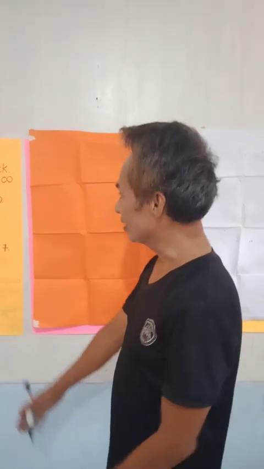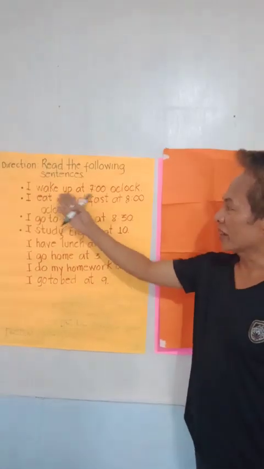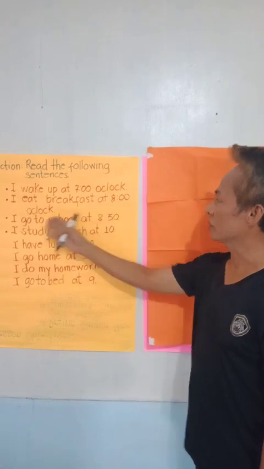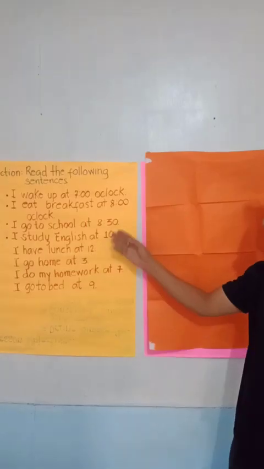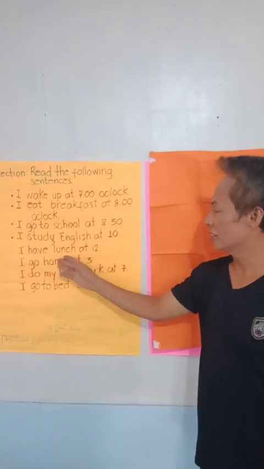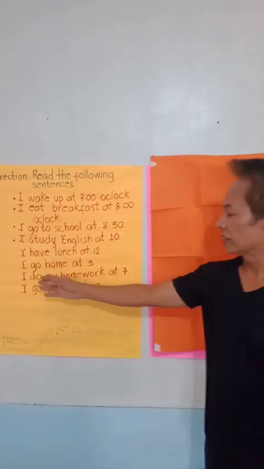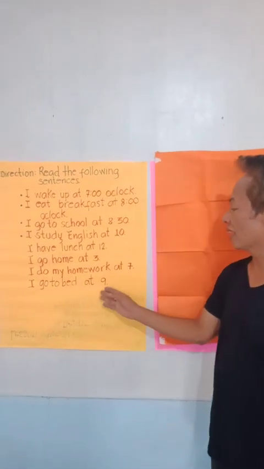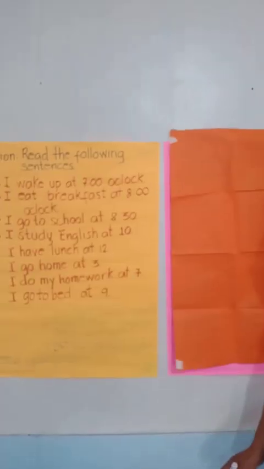Now, let us read the following sentences. I wake up at 7 o'clock. I eat breakfast at 8 o'clock. I go to school at 8:30. I study English at 10. I have lunch at 12. I go home at 3. I do my homework at 7. I go to bed at 9. Now let us underline the verb.